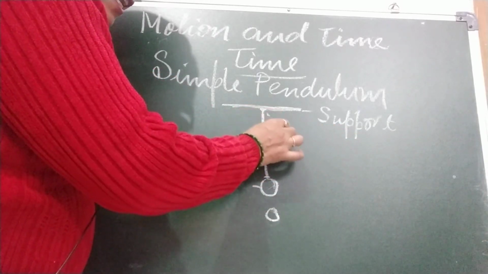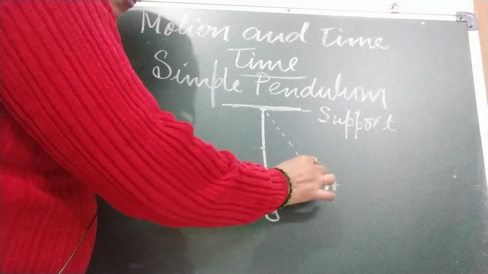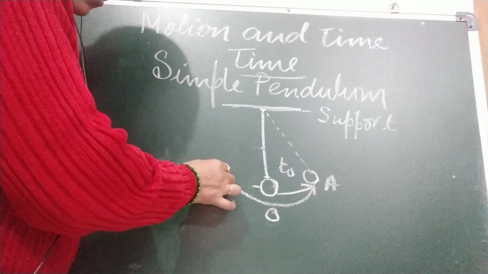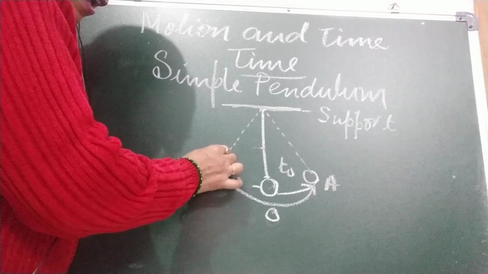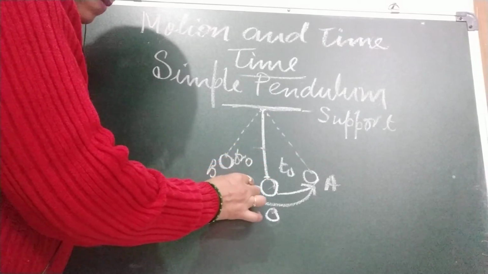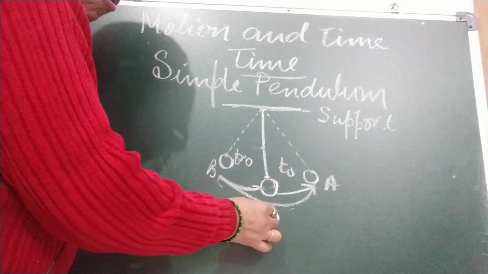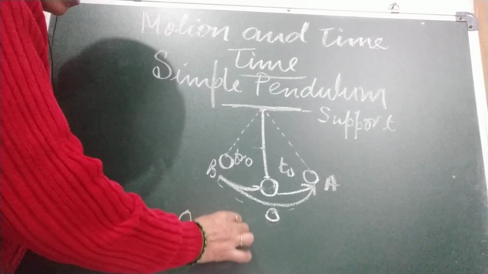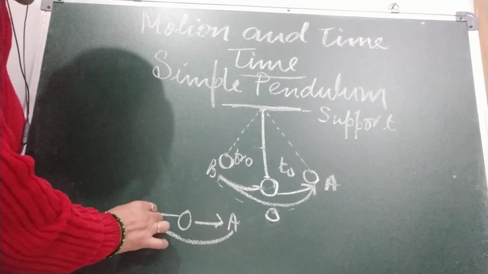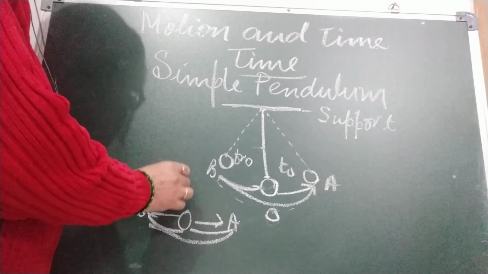It will go in this direction, okay, from O to A, to motion, and then it will come back to the mean position, then go to the other side, and this is the B position, fro motion, okay, then it comes back to its mean position from B. This is one oscillation: from O to A, from A to O, then to B, and then back to O. So this is called one oscillation.